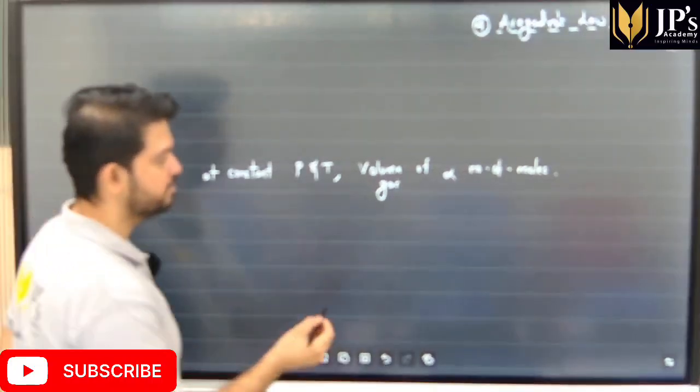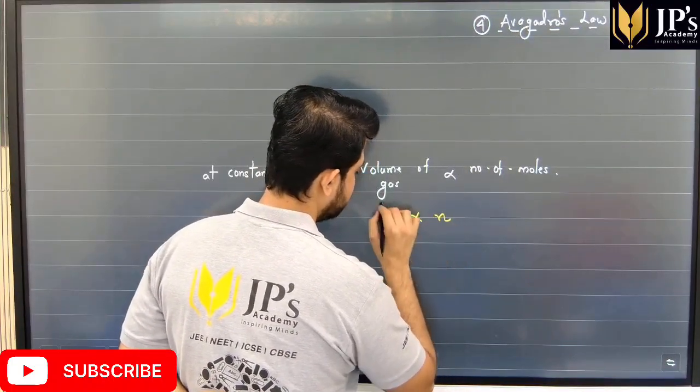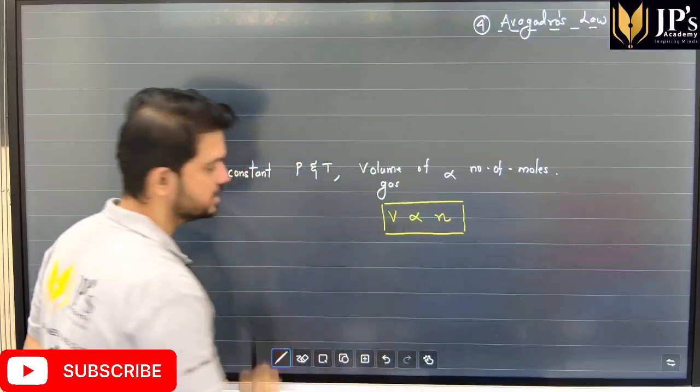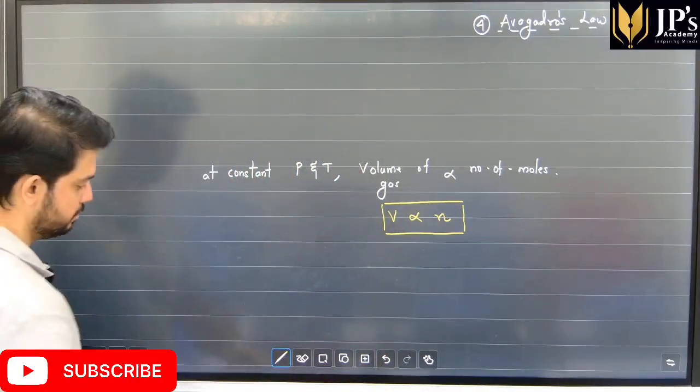So let's say, students, if V is the volume of the gas, if N is the number of moles, we can say that volume of the gas V is directly proportional to N, which is number of moles.